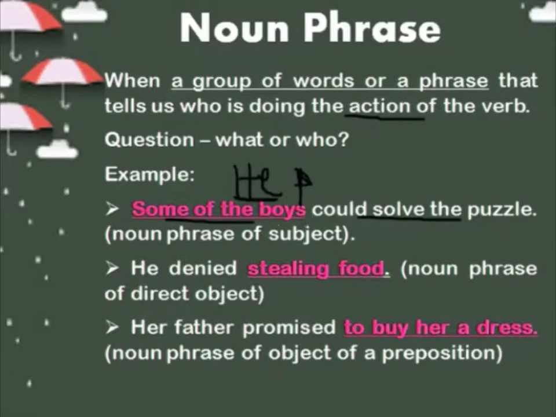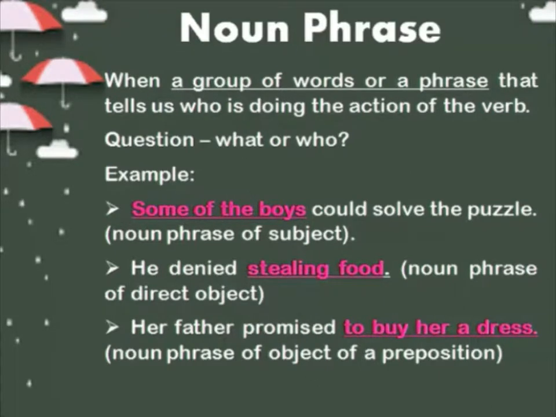Instead of a pronoun, when we use a group of words, then it becomes a noun phrase. A phrase is a group of words that does not have a subject and a predicate and does not have a finite verb. Here it acts as a noun phrase of subject because we are asking the question, who could solve the puzzle? The answer which you get is the subject. Then, he denied what?